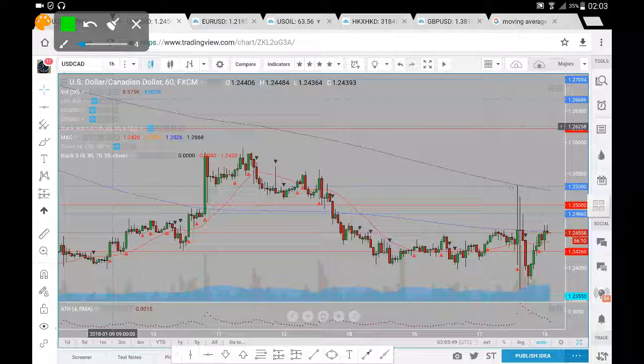And we've got these very large candles here. We've got two very large candles, with very large wicks to the upside and to the downside, likely news related. As you can see here, prices moved upwards, and we've pretty much had a perfect test here of the 400 period moving average.